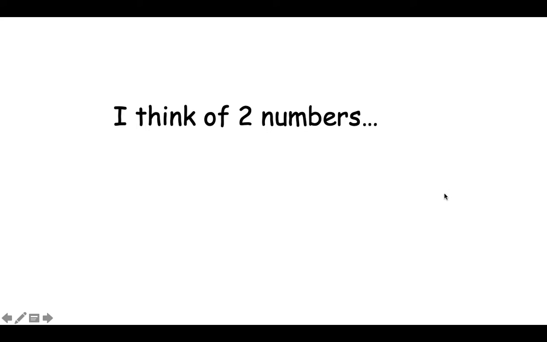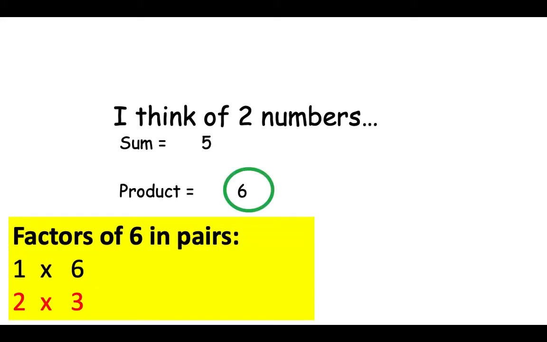So the first thing you need to do is think of two numbers which answer this question. They have a sum of 5 and a product of 6. This was the previous question, so we've already said the answer is going to be 2 and 3, which is highlighted in red. Now, I want you to think why I have listed the factors of 6, and pause the video now.